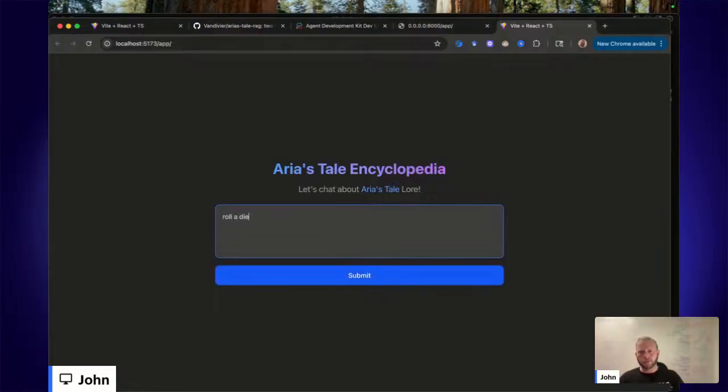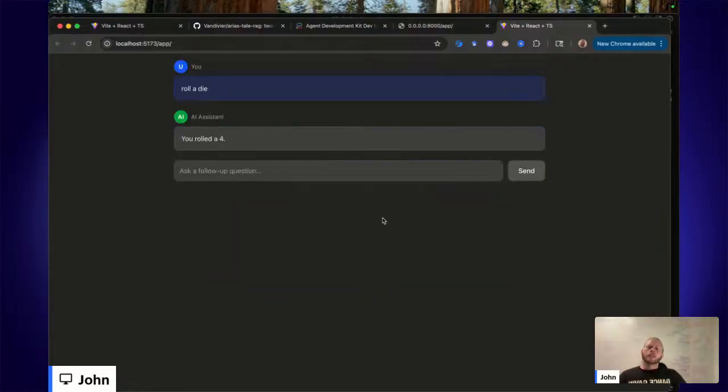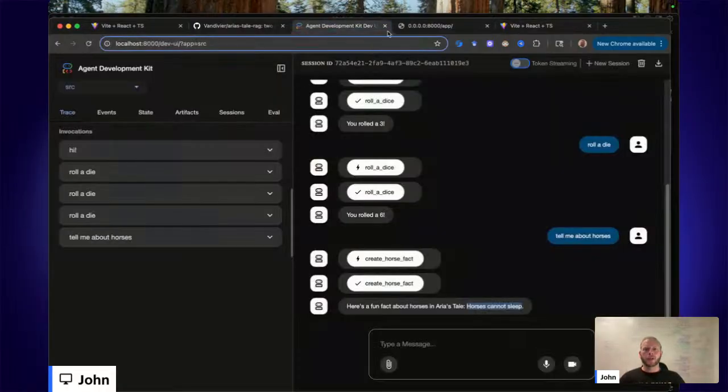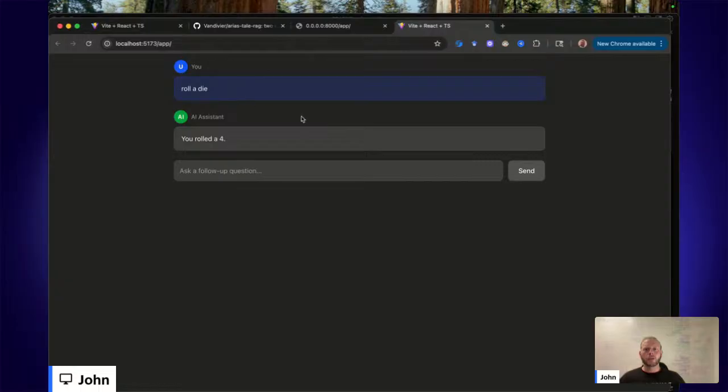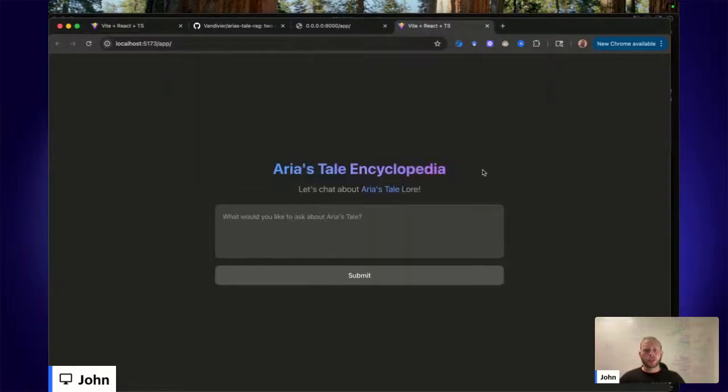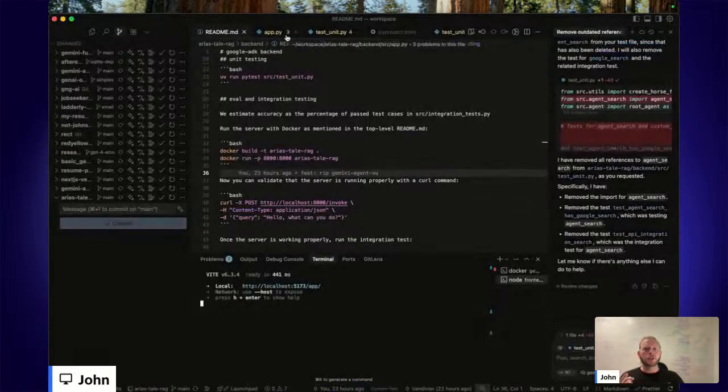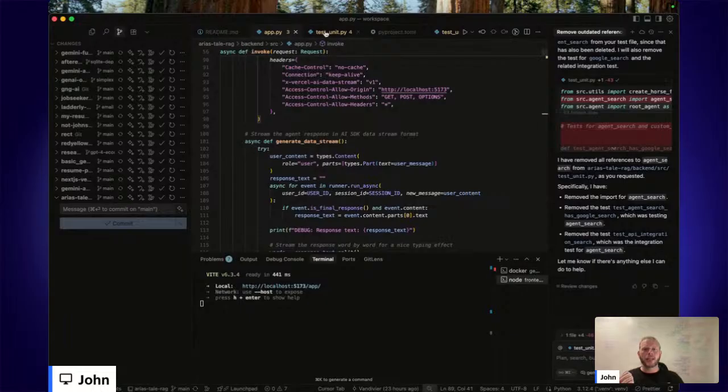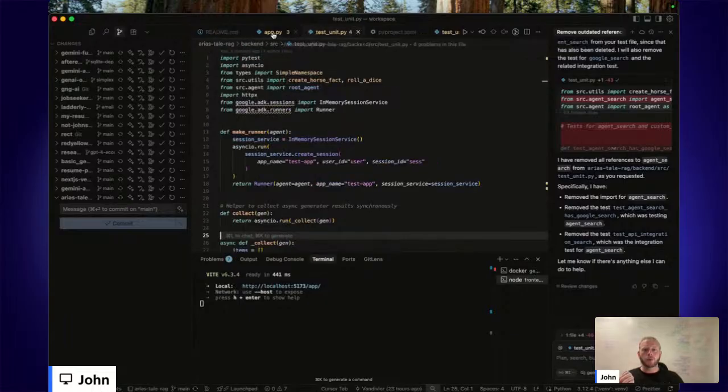Roll a die. Cool. All right. So similar experience to what we did in the playground over here, but now we're using our own custom UI, Aria's Tail Encyclopedia. And I'll say, tell me a random fact about Aria's Tail. And I expect that it will instead tell me a fact about a horse for reasons we described earlier, because I haven't integrated the proper RAG. I've just aliased a horse fact tool.